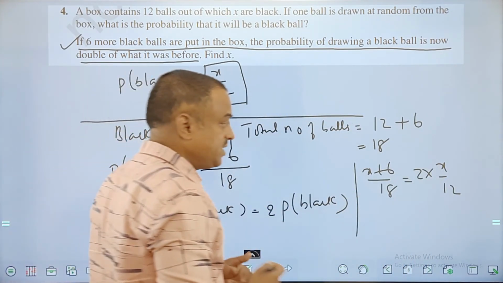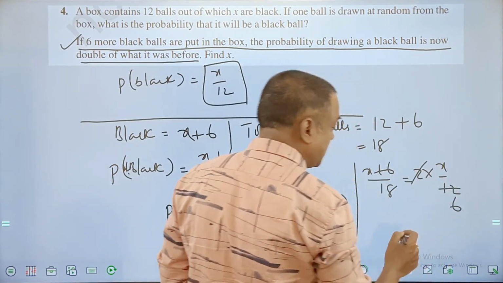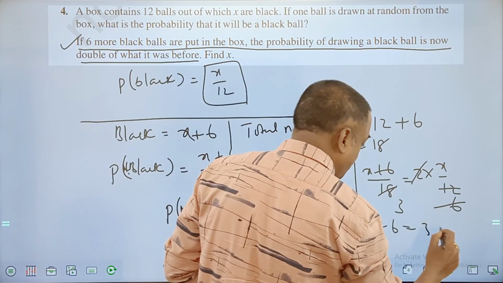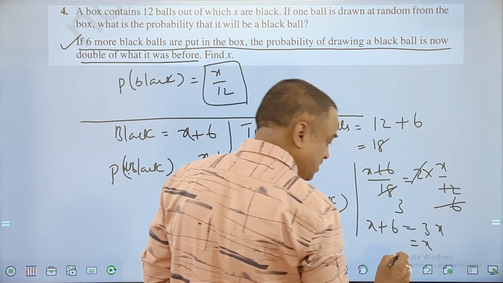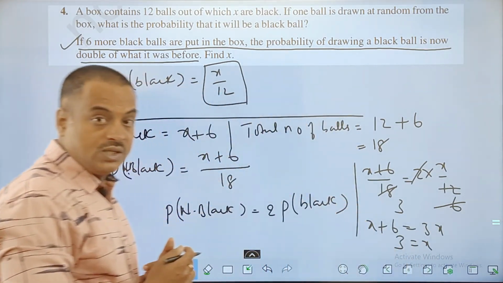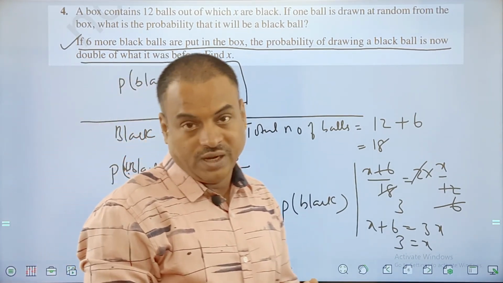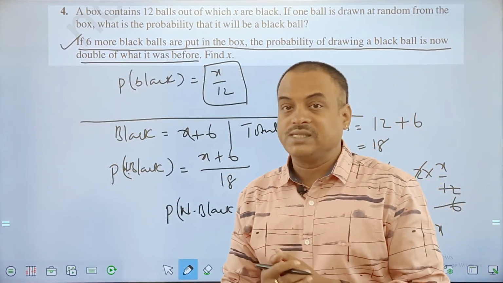Okay, so it's just to cancel the numbers. This is 6 times, this gets cancelled by 3. X plus 6 is equal to 3x, and the value of x will be 3. So initially there were only 3 black balls out of 12. So this is what the exercise is all about.